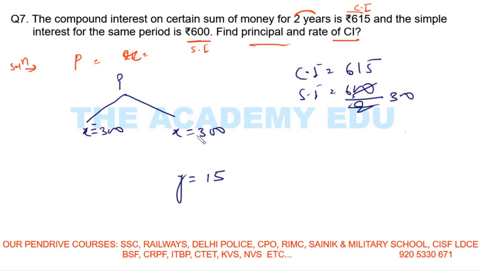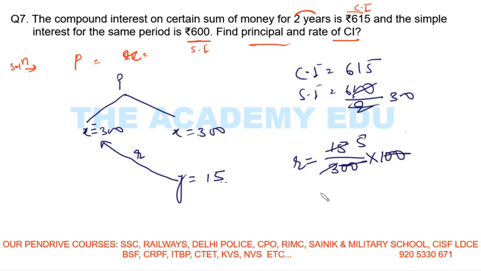Right now, see, 600 is your simple interest. Total 615 is your compound interest. Everything fine? Now I need to find the rate of interest and the principal. So I am going from here to here, right? And I will write here rate. You know now, every time we need to write the rate, this Y comes in the numerator and this 300, the X, comes in the denominator, and for the rate I need to multiply by 100. This 5 cancels. So your rate of interest is 5% per annum.